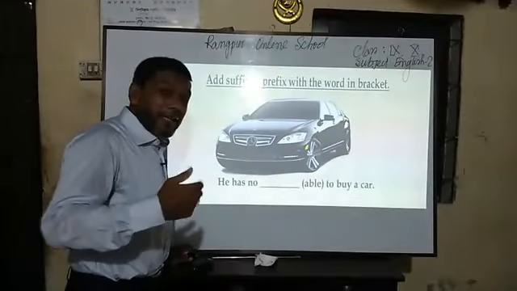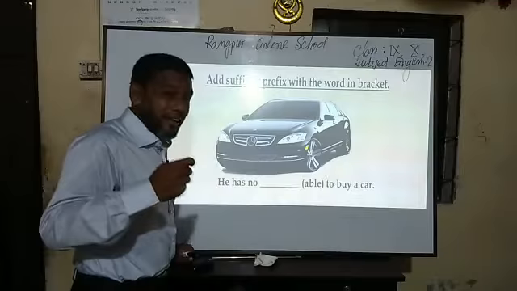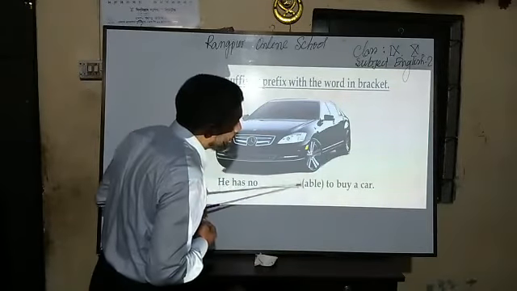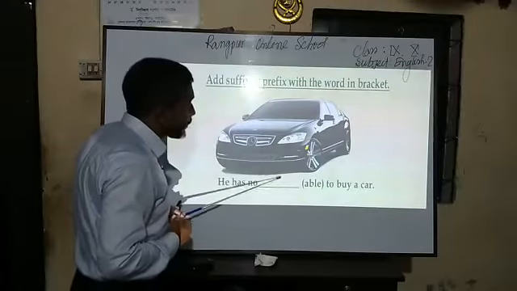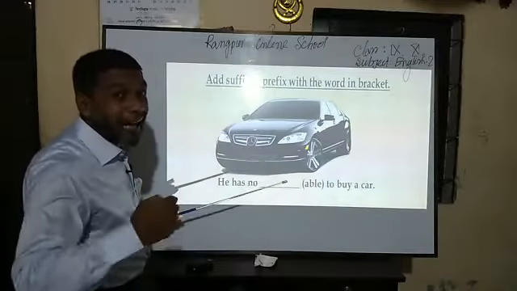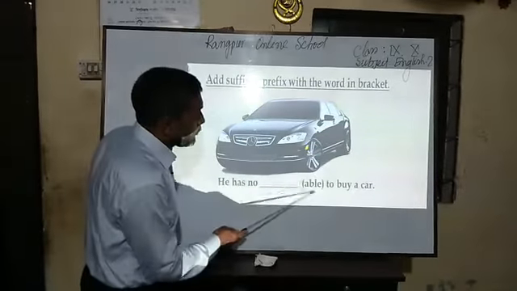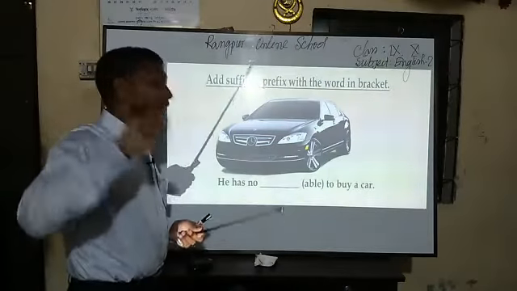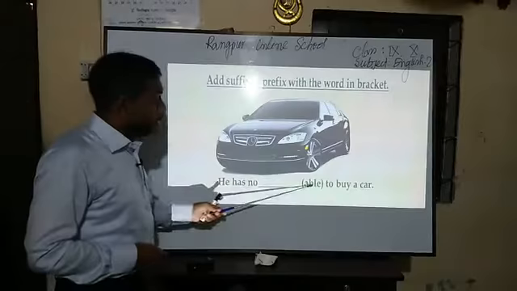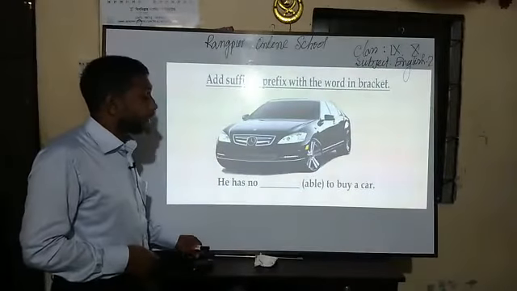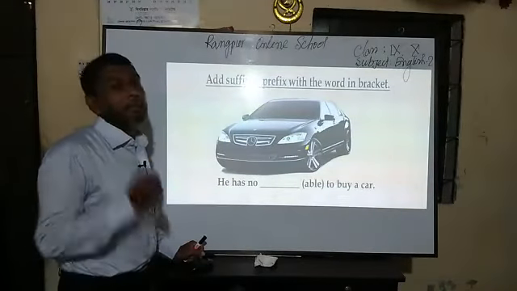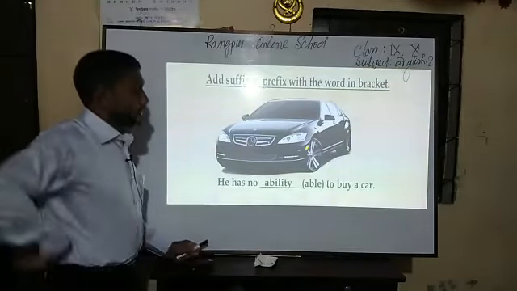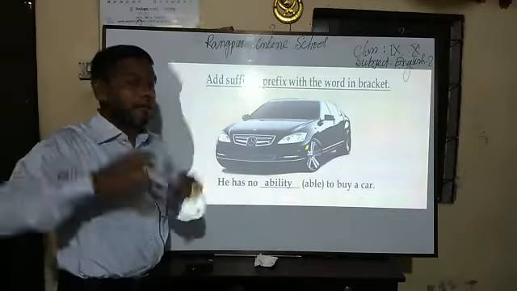As a student, if I have these techniques, I will try to make this word into a noun, because I know this is an adjective and the place is for a noun. Then my answer will automatically be correct. I know the noun form of able is ability. So this is ability. This is the technique, dear students.